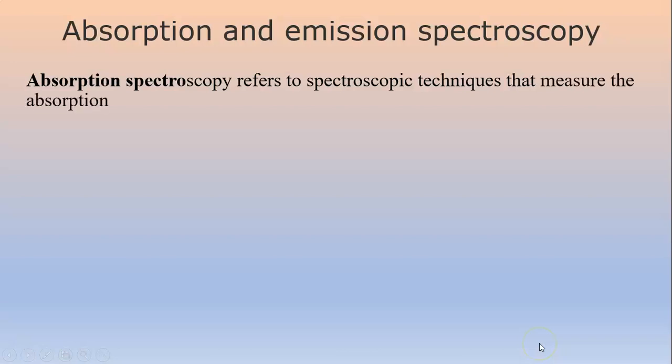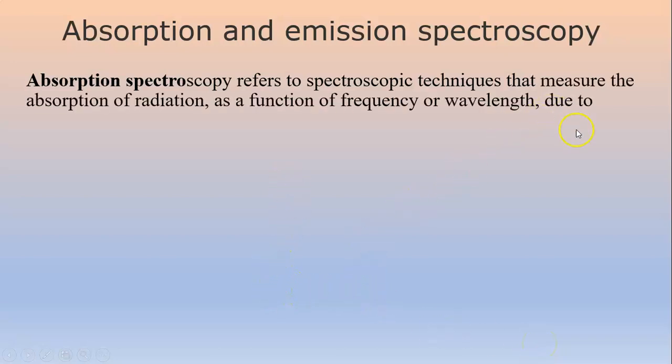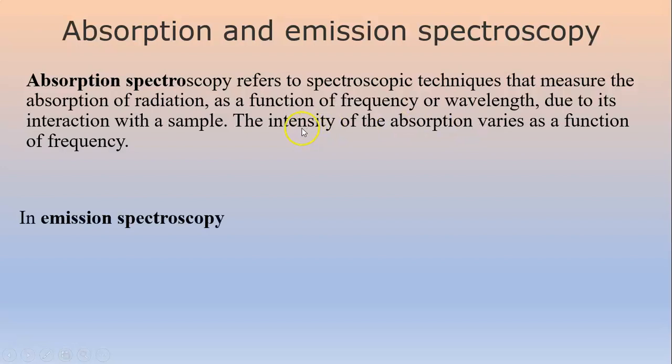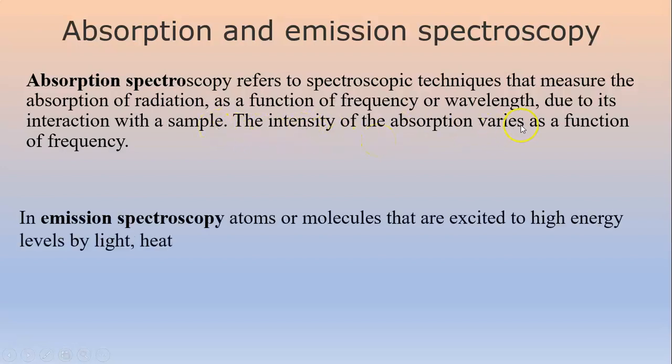Absorption and emission spectroscopy. Absorption spectroscopy refers to spectroscopy techniques that measure the absorption of radiation as a function of frequency or wavelength due to its interaction with a sample. The intensity of the absorption varies as a function of frequency.